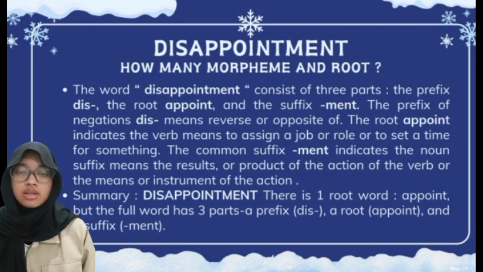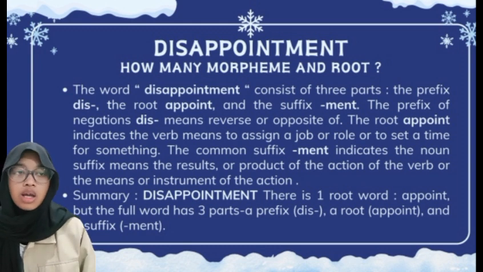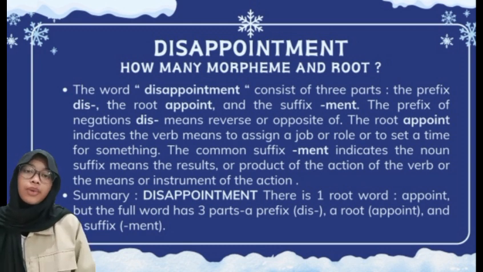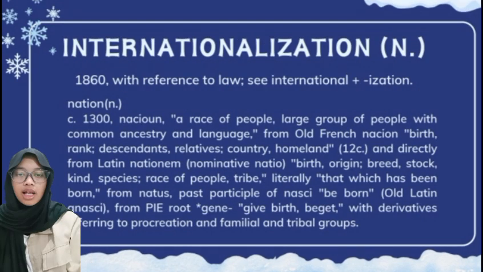The summary: disappointment, there is one root word, which is appoint, but the full word has three parts: a prefix dis, a root appoint, and a suffix ment. And the last word is internationalization.